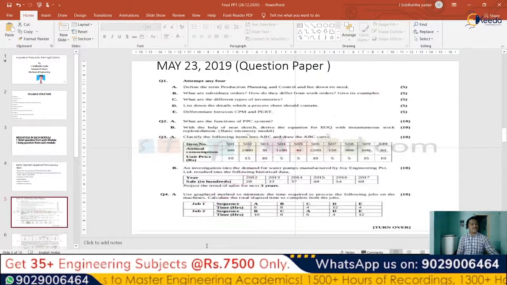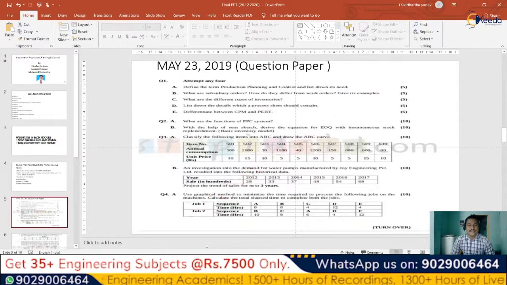What does question number 4 state? It states that using the graphical method, we need to minimize the time required to process the following jobs on the machines, calculating the total elapsed time and completing both the jobs. So the sequencing process is present over here, where job 1 has the sequence A, B, C, D, E and job 2 has A, B, C, D, E, with 6, 8, 4, 12 and 4 hours, and 10, 8, 6, 4 and 12 hours.